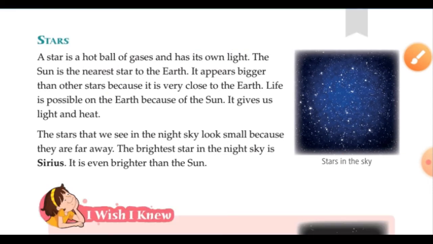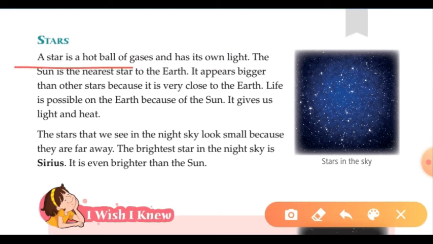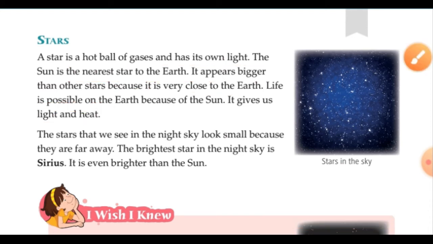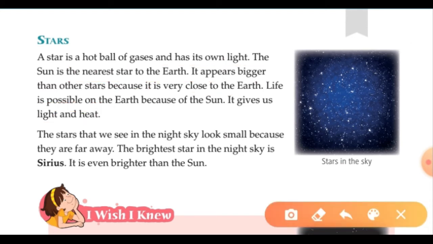Now we will learn about the stars. A star is a hot ball of gases and has its own light. The Sun is the nearest star to the Earth. So now we know that the Sun is also a star. And like the Sun, there are thousands of stars in space. It appears bigger than the other stars because it is very close to Earth. Life is possible on Earth because of the Sun. It gives us light and heat. So due to the Sun, we receive light and heat, and that's why life is possible on the Earth.